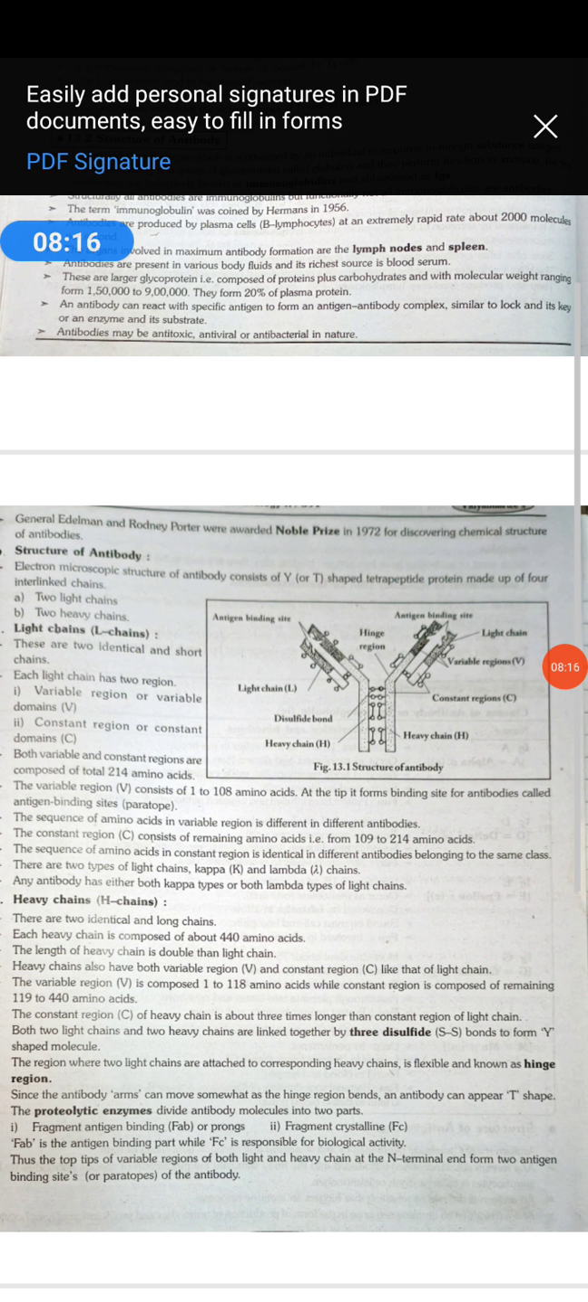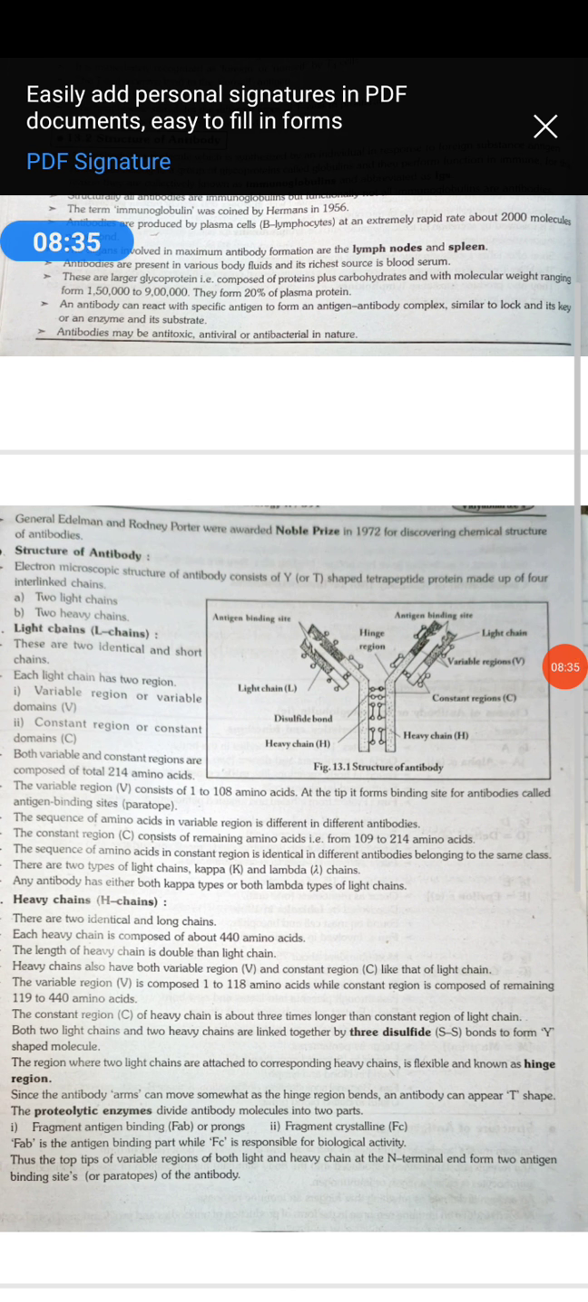Proteolytic enzymes divide antibody molecules into 2 parts: the fragment antigen binding site, or Fab, and the fragment crystalline, that is Fc. Fab is the antigen binding part while Fc is responsible for biological activity.